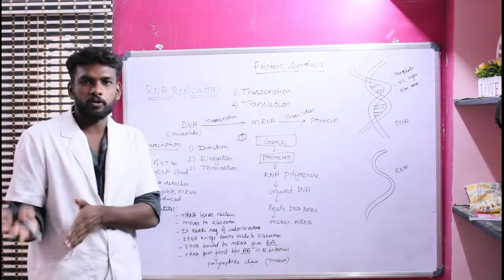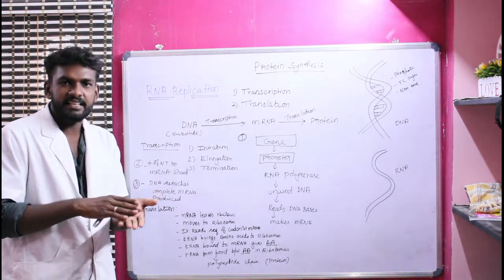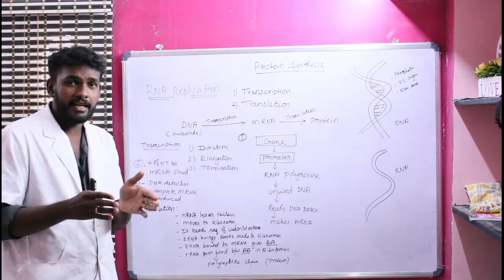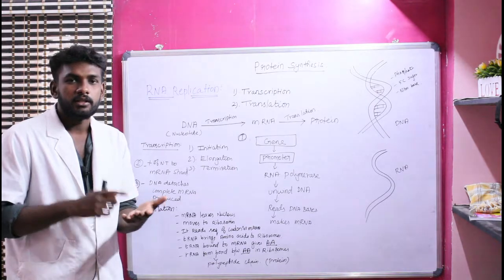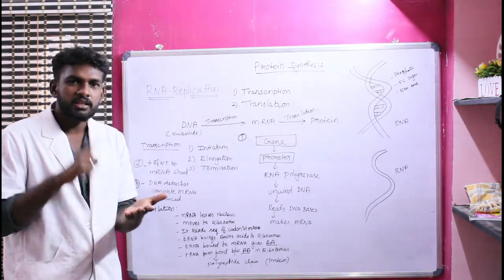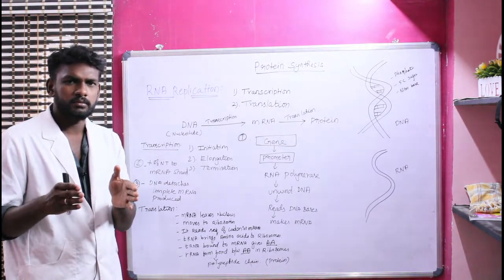It moves to the ribosomes. We all know ribosomes are present in human cells. In the ribosomes, there are 2 types. One is the 30S ribosome, the other is the 50S ribosome. These 2 ribosomes play a crucial role.